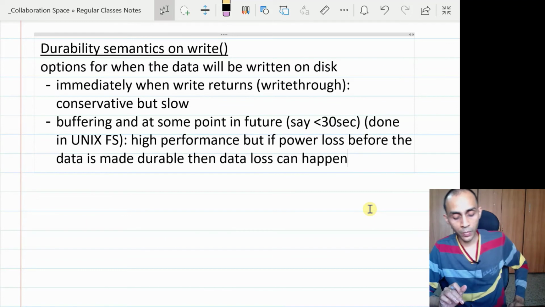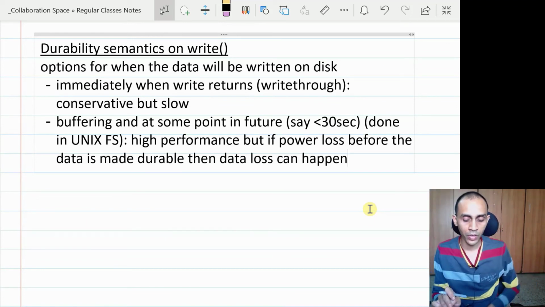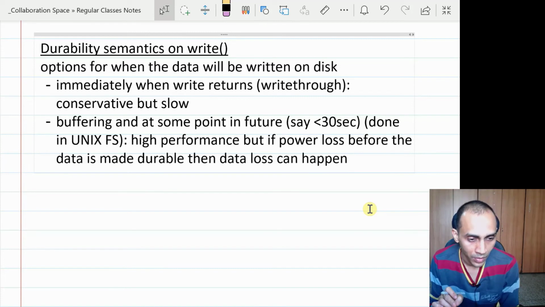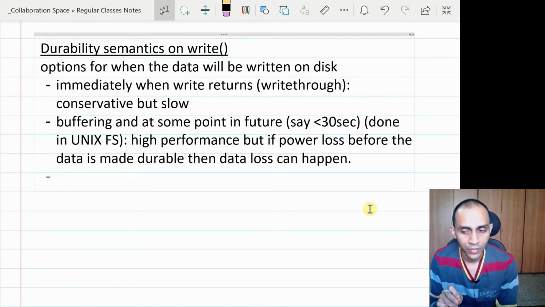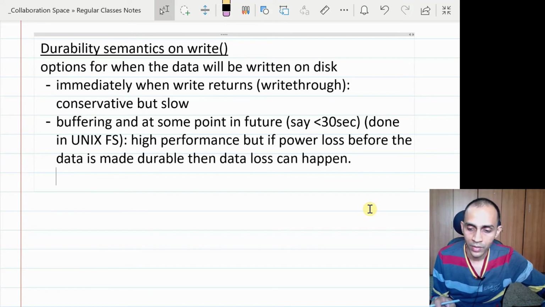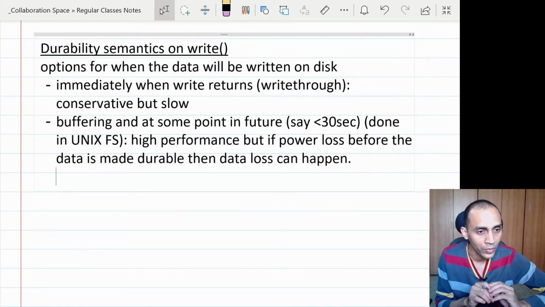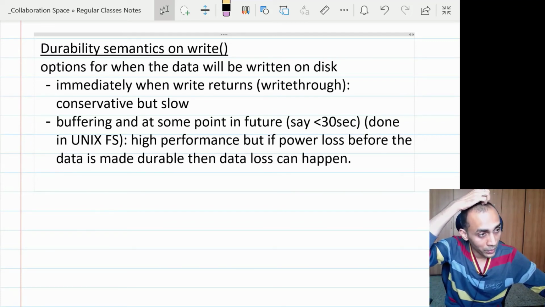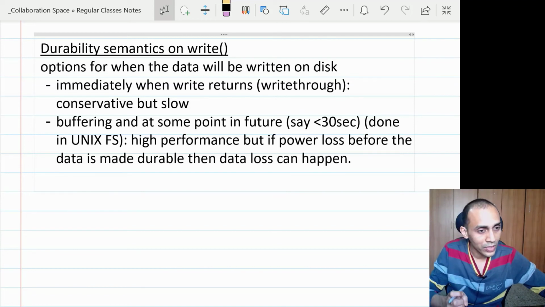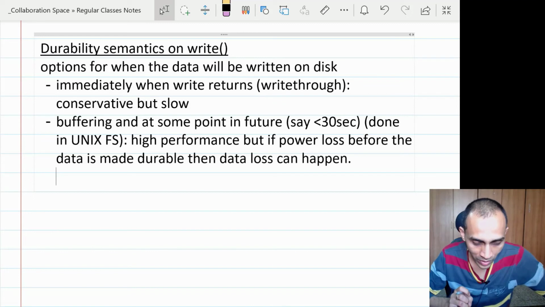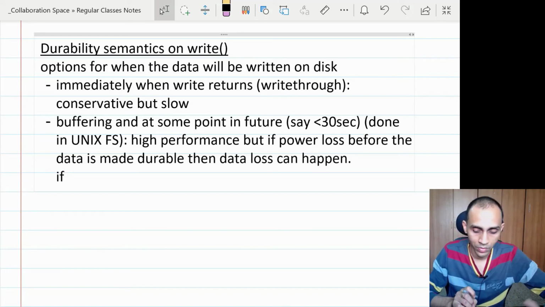Some low risk applications may not mind losing that data for high performance purposes. But some applications, like database transactions, for example, in an ATM machine, you have transacted some money from your bank account, and then before you leave the ATM, you plug off the power supply. Even though you have got your money, that amount may not have been debited from your account. So database transactions and all those which are very sensitive to that do not want that.